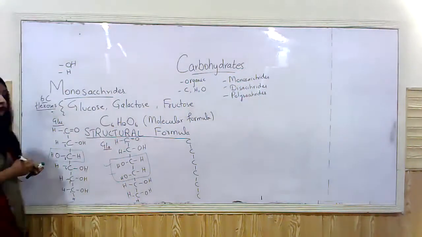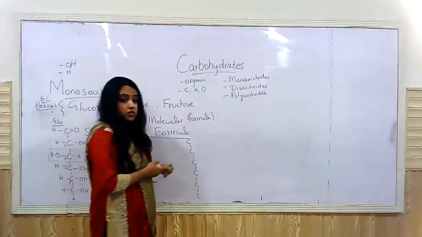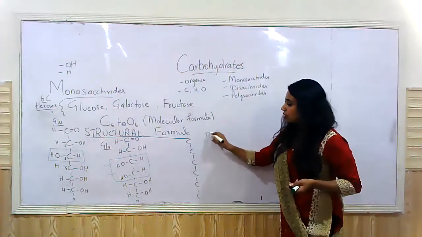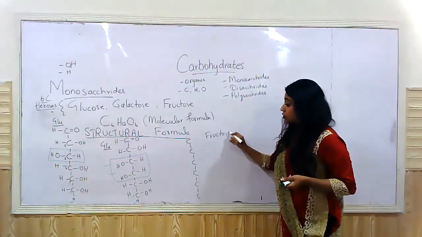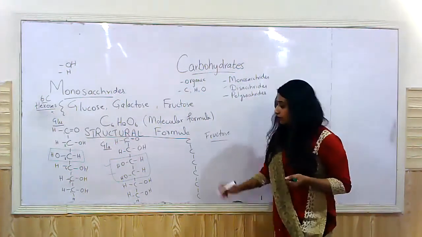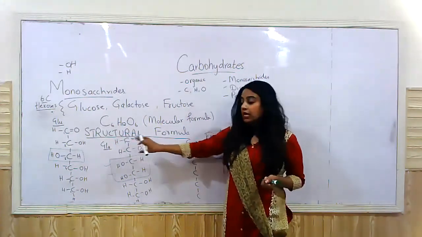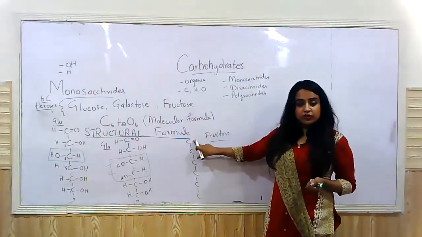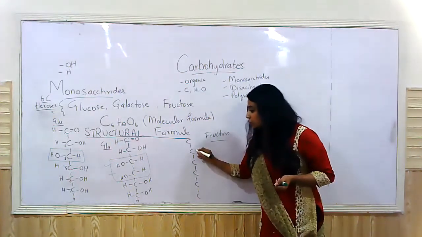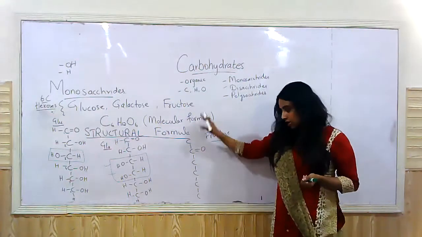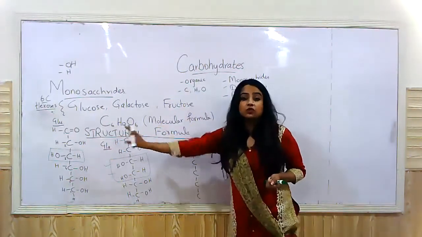Now, moving on to fructose. What's the difference in the case of fructose? In the case of the fructose molecule, which is also commonly known as fruit sugar, the difference occurs in the position of the double bond. The double bond is not present with the first carbon, it's present with the second carbon. This is where the double bond occurs, right? The rest is the same as in the glucose molecule.